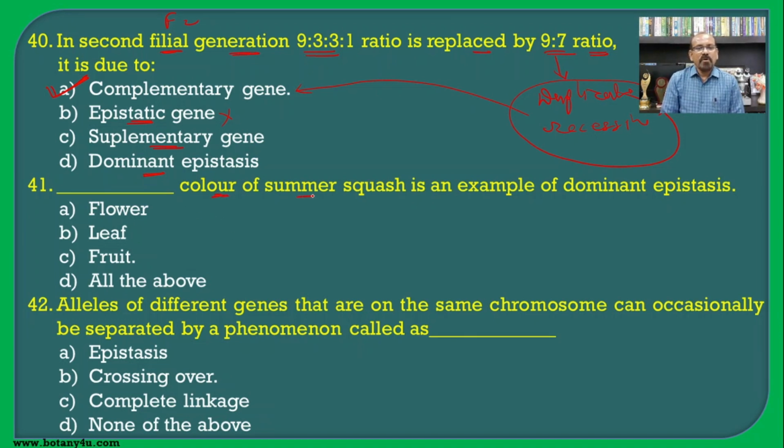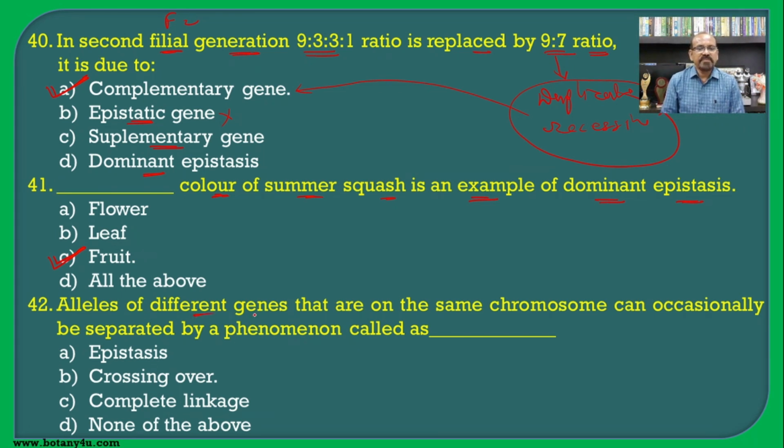Then, the color of the summer squash is an example of dominant epistasis. If we see Cucurbita pepo, that is the summer squash, the fruit color is taken into consideration for the epistatic interaction. So the fruit color is the correct answer.